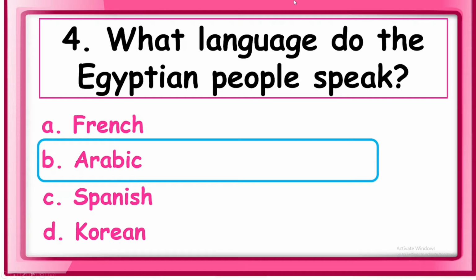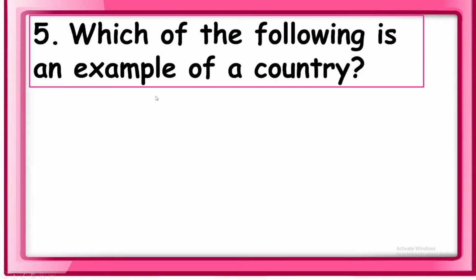Okay, so Egyptian people speak what language? Arabic. This one. Letter A is for French people, people from France. Letter C is for Spanish people from Spain. And D is for Korean people from Korea. Okay, so for this one, Arabic for Egyptian people from Egypt.